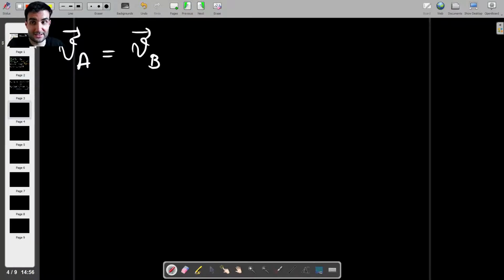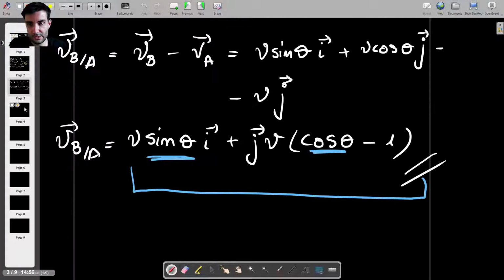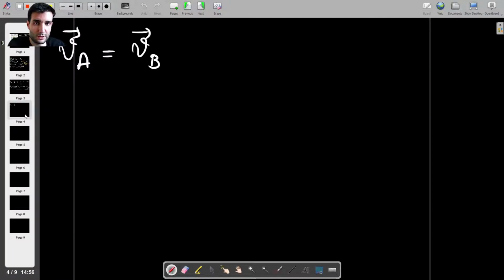So now my coordinate system is here. So I'm going to erase this one. I'm going to erase this whole bit, and I'm going to erase this one too. So this is my new coordinate system attached to car B, and it's rotating with car B as well. And if we apply Euler's equation for velocity, this is what we have.